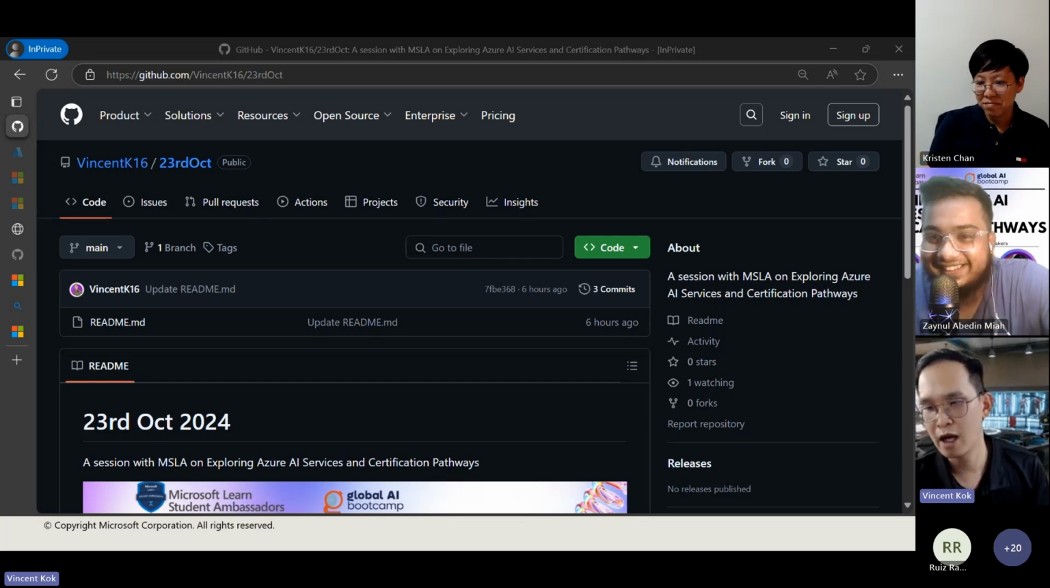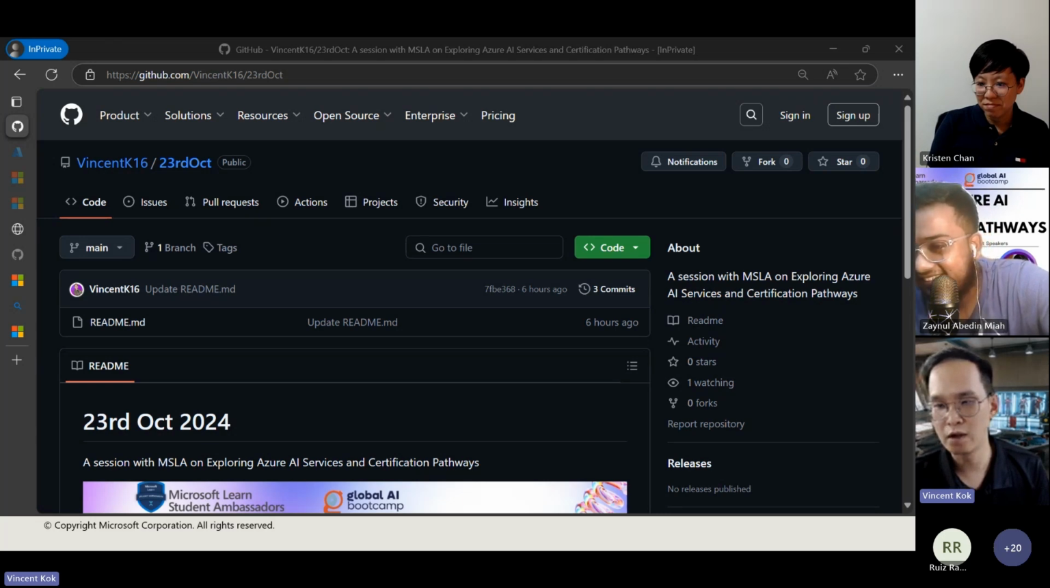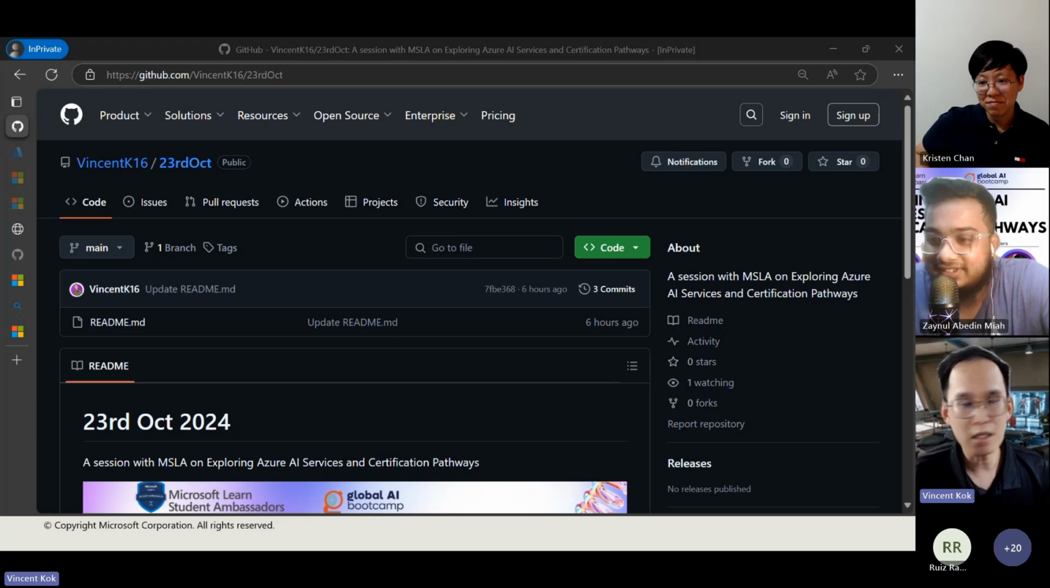Okay, there's a question by Abdullah. What were the key points of Vincent Kok and Kristen Chan's experience working with AI and data? Oh, key points. So if I understand this correctly, for me, right.